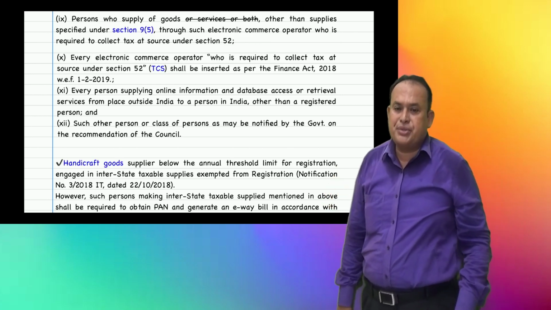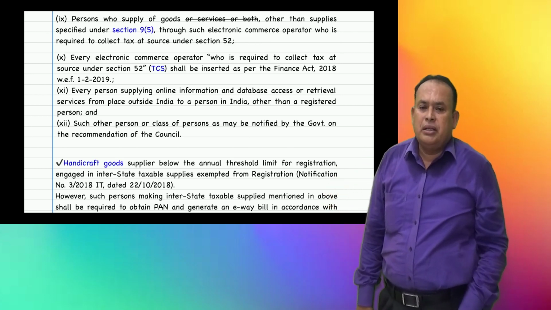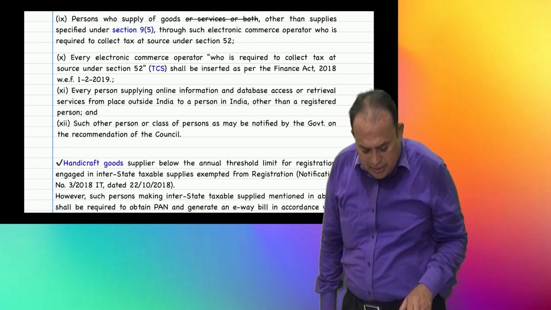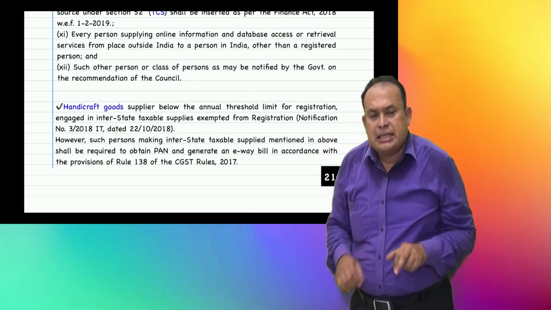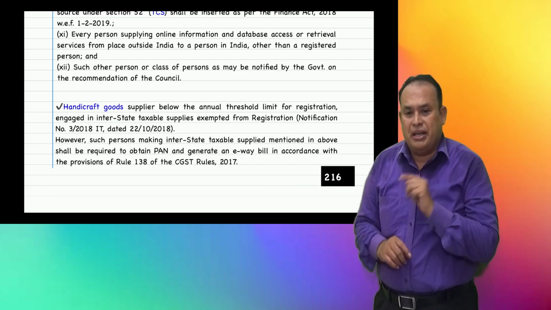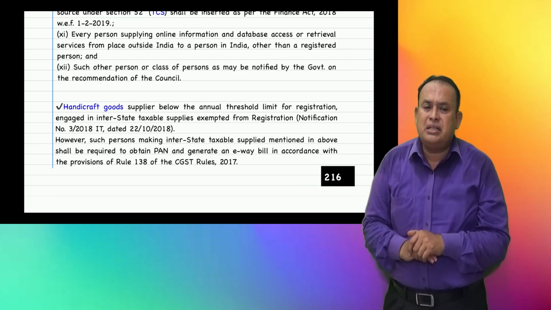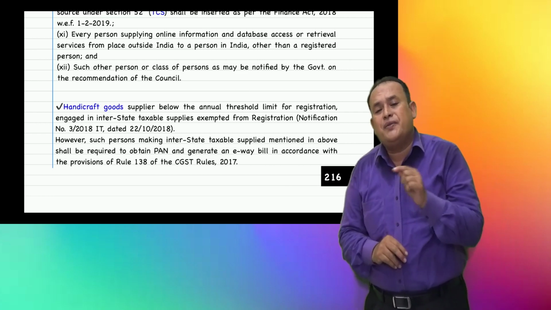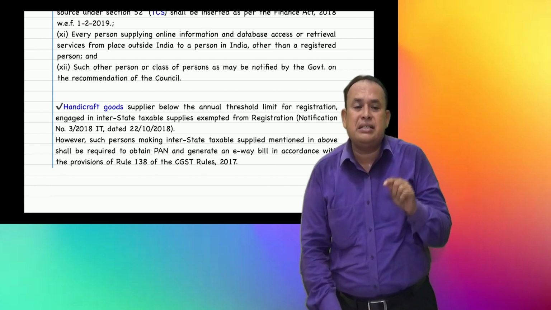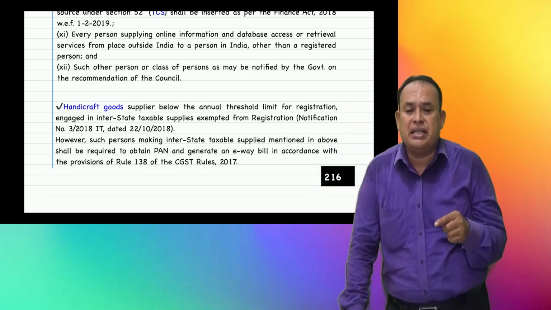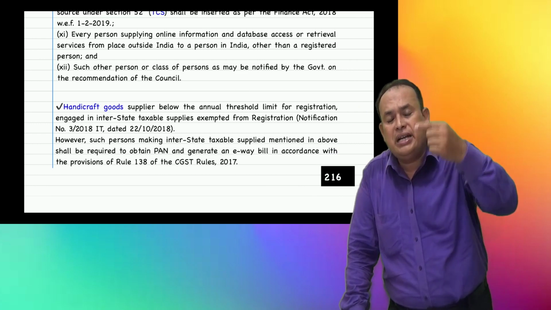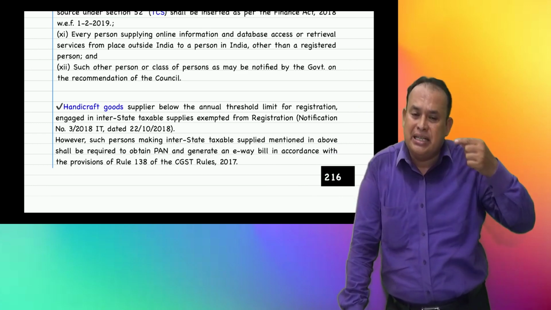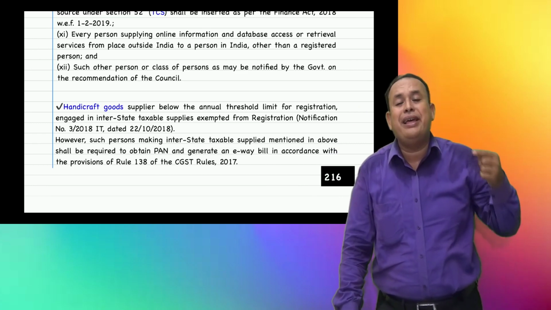Further, my dear friends, section 24, clause 11. Every person supplying online information and database access or retrieval services from a place outside India to a person in India other than a registered person.